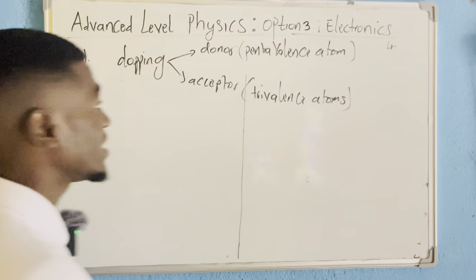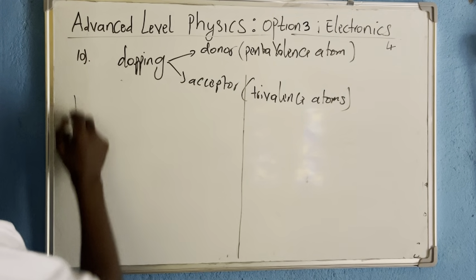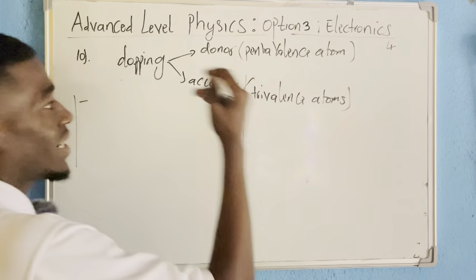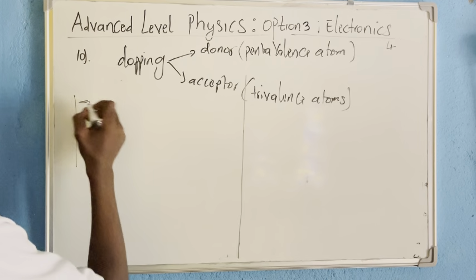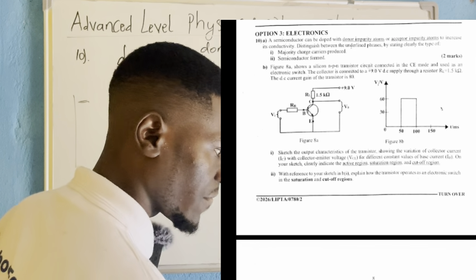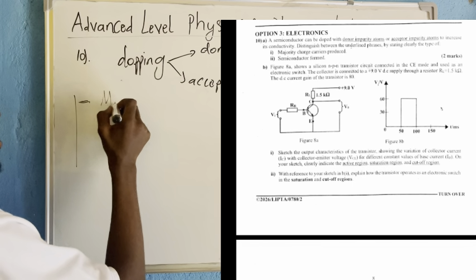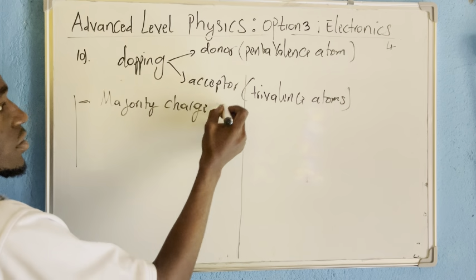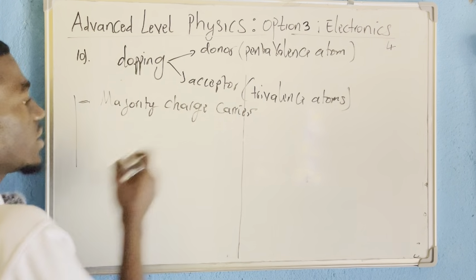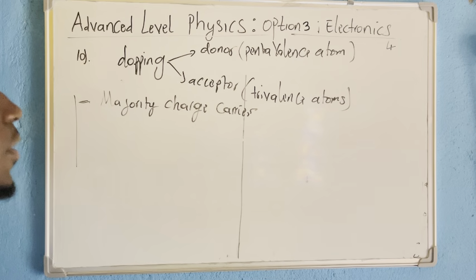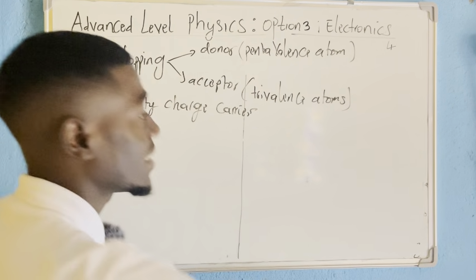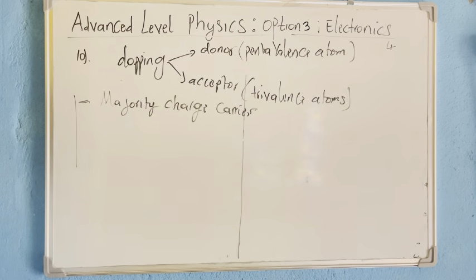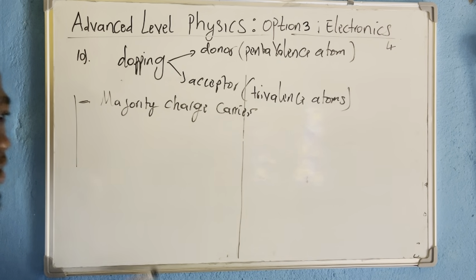Okay. Now we are asked to distinguish between a donor impurity atom and an acceptor impurity atom in terms of, first, majority charge carriers. In terms of majority charge carriers, for a donor atom, the majority charge carrier will be electrons, because it's coming with more electrons. So more electrons will be found in the pure semiconductor.